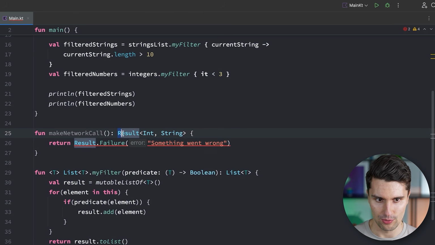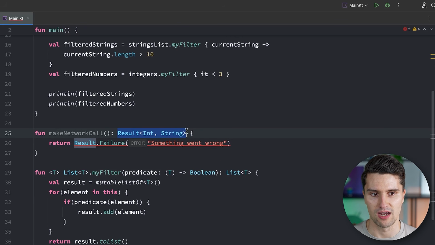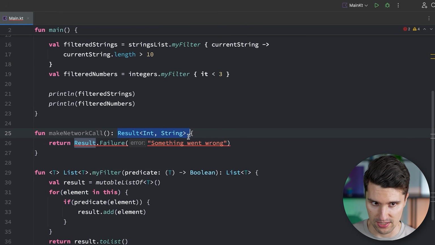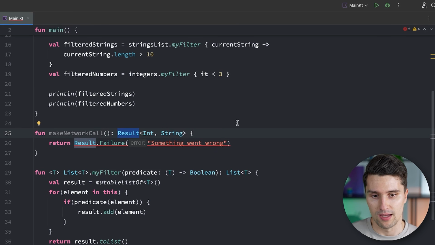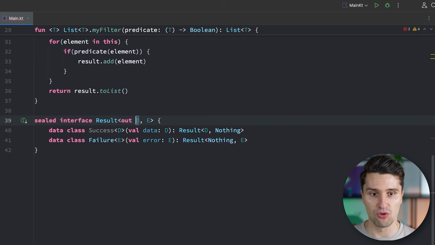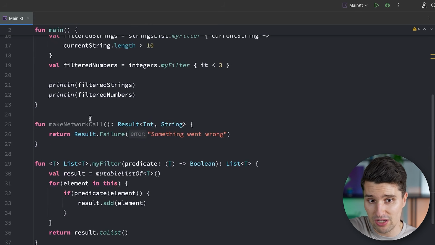So we say we want to return a result in this specific format, but we then return a result.failure, which is technically not the exact same data type. However, since result.failure is actually a subclass of this result class, this would still be valid, right? To pass a failure result to where we just expect a generic result, a general one. And that works, but we need to say, hey, these generic arguments are actually out. So we say we have this out keyword, which we apply before these generics. Then we don't have any more errors.